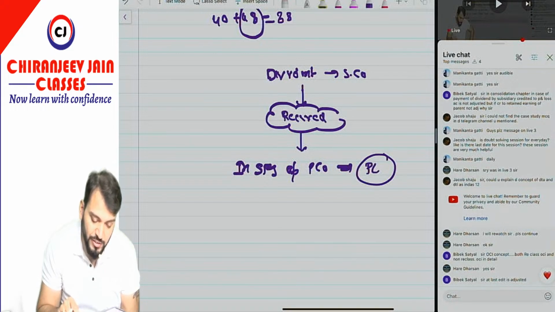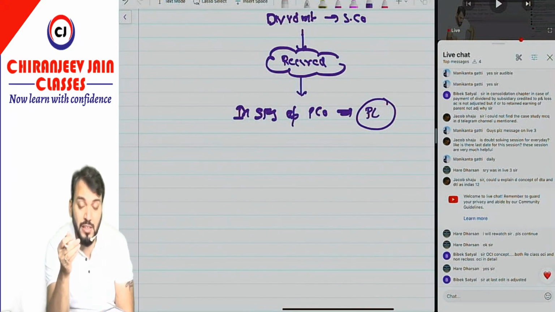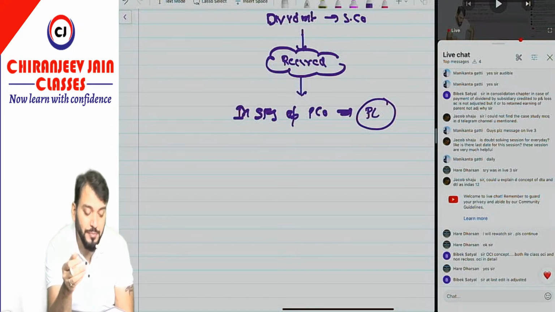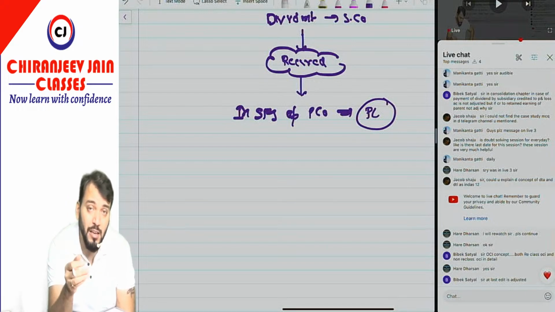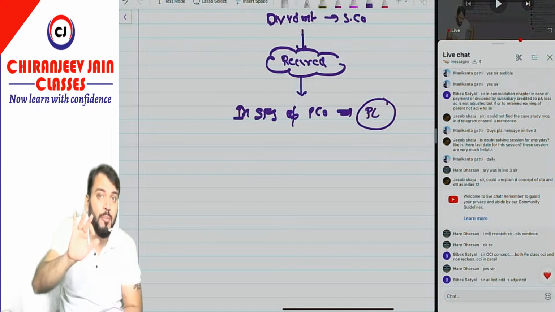Sir, in the consolidation chapter, in case of payment of dividend by subsidiary company, credited to PL account is not adjusted, but if credited to retained earning of parent, not adjusted. I am not able to understand your doubt. But have you understood? In case of SFS of parent company, it will be transferred to PL, and from PL it will be transferred to retained earning of parent company.